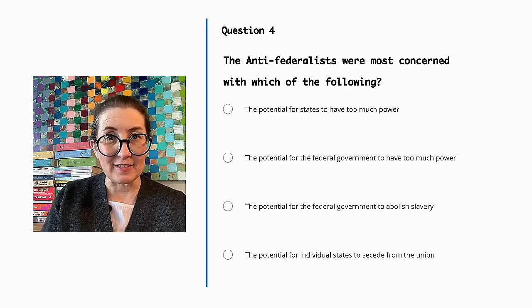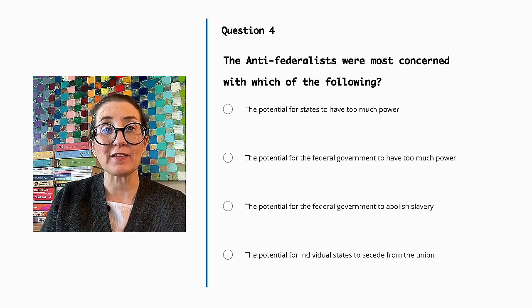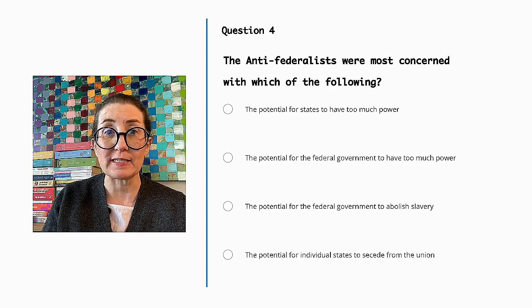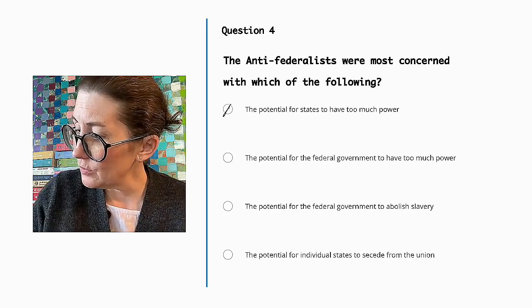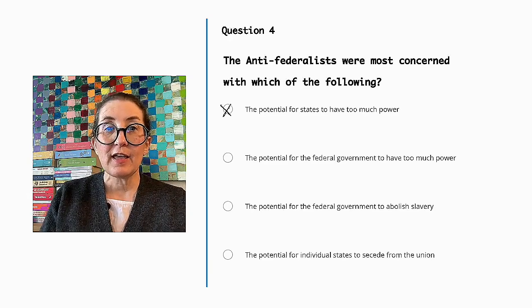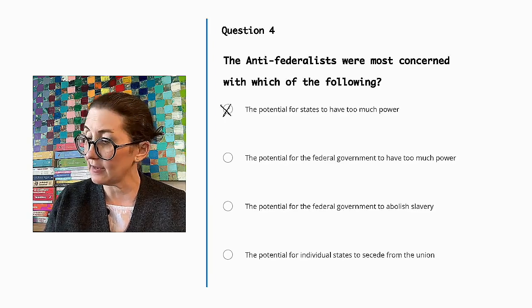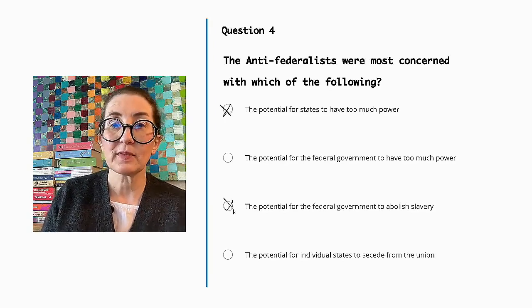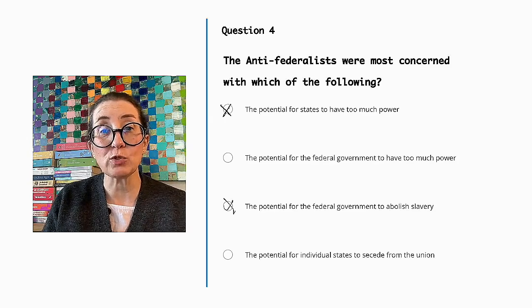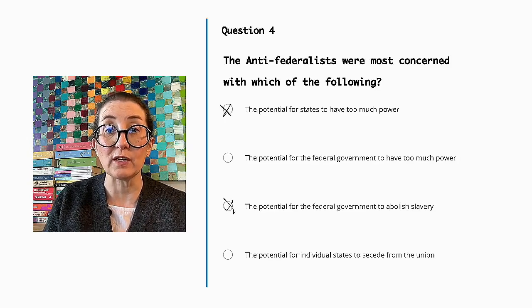The Anti-Federalists were more focused on the balance of power between the federal government and the states, rather than state power being too strong. So we can cross that out. They also were not primarily concerned with the issue of slavery in this context. The potential for individual states to secede from the Union was not a primary concern for Anti-Federalists at the time.